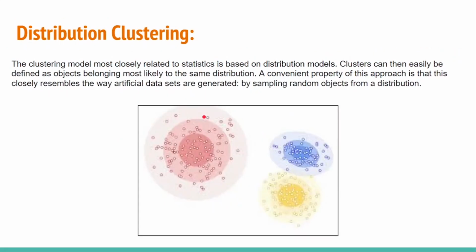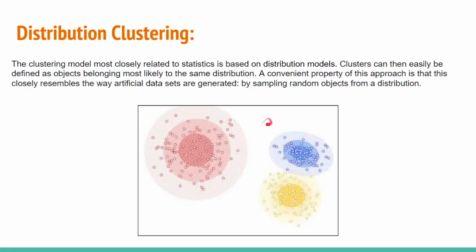So next, let's move on to distribution clustering. This analysis works like this: suppose my pointer is some data point. For every cluster, I draw circles with a fixed radius or density based circles.